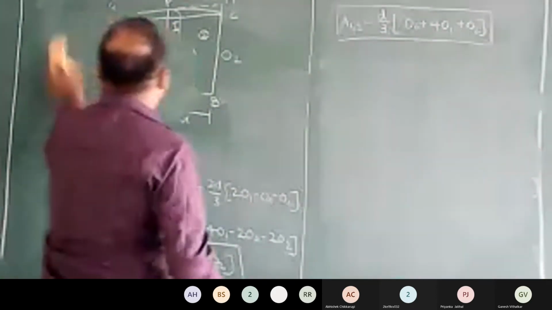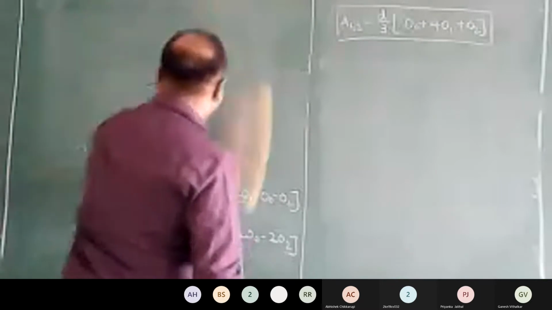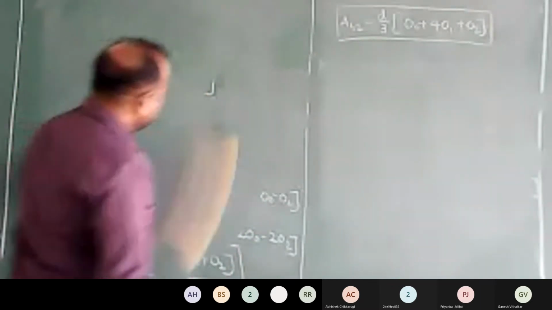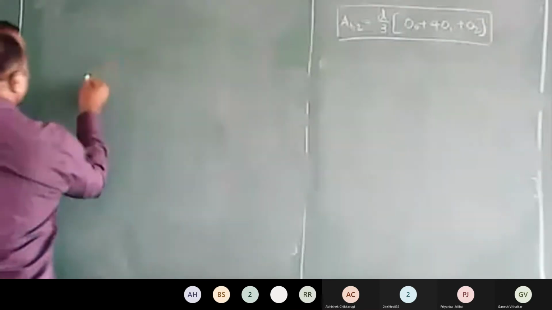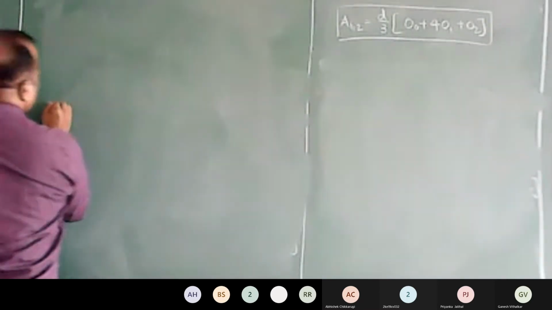I'll redraw the sketch again. I'll just increase the number of segments and then I'll tell you how to go with this formula. Now, I have my segments in this way.